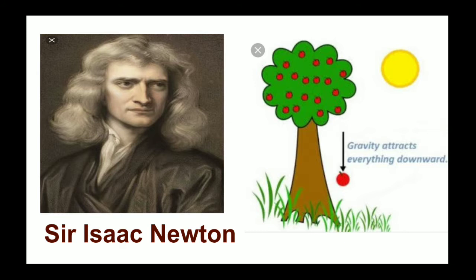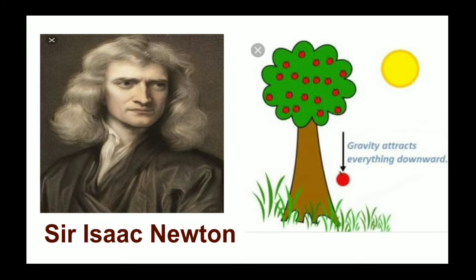So he thought about it more, researched it, and after that he came to the conclusion that the earth must be attracting the apple towards itself, and this attractive force must be directed towards the center of the earth. That's why the direction from the apple on the tree to the center of the earth is the vertical direction, and thus the apple falls vertically downwards.